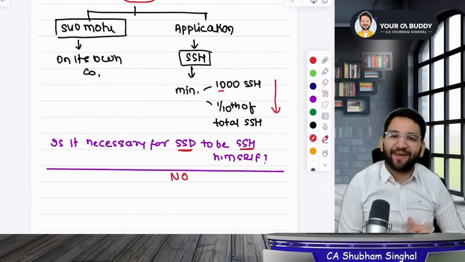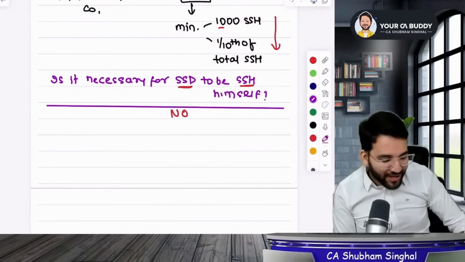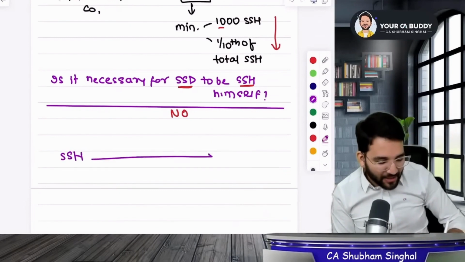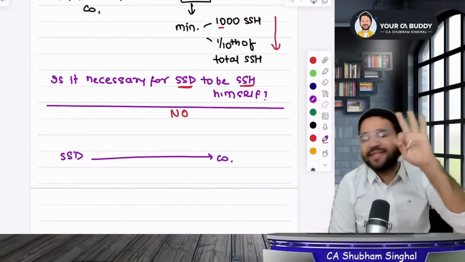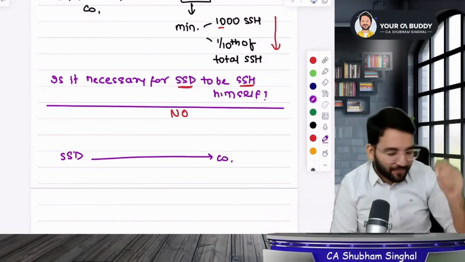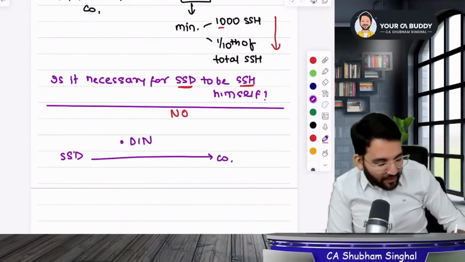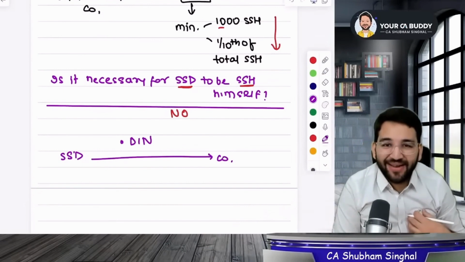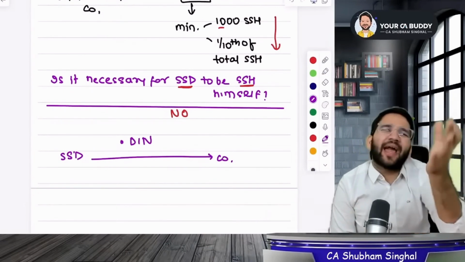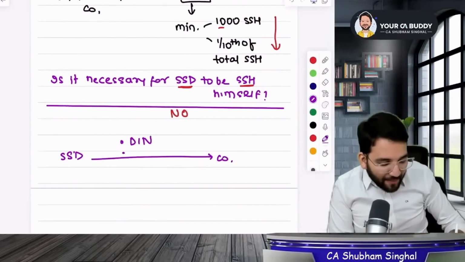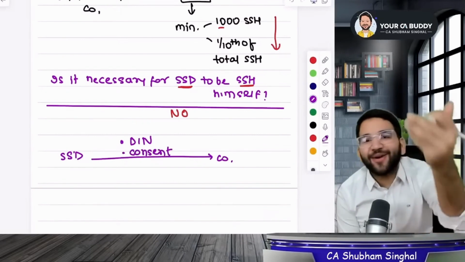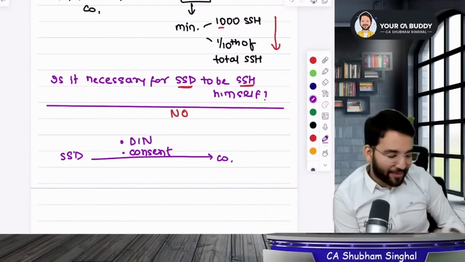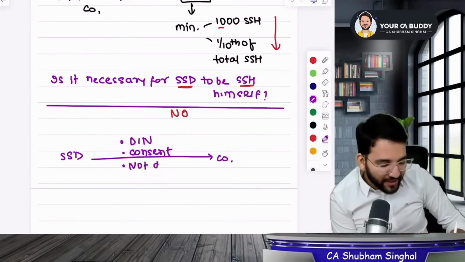There is no problem. Now if you want to become a small shareholder director of any company, you should have at least 3 things with you. What are those 3 things? First, you should have a DIN, the Director Identification Number. All directors require that. Secondly, you should have given your consent, that yes, I am prepared to be a director. And third, you should not be disqualified under section 164.